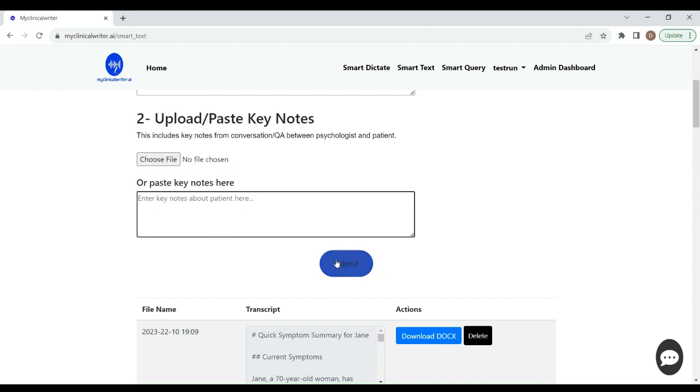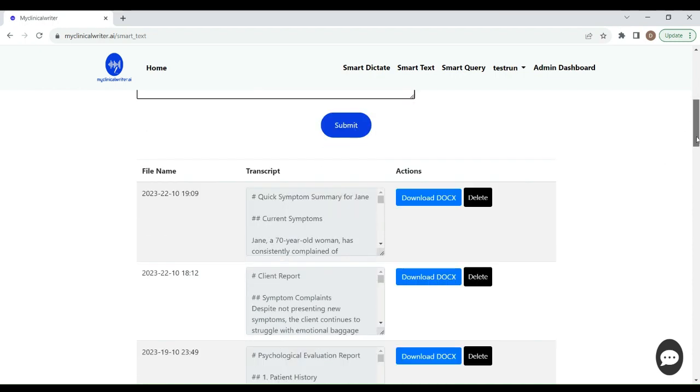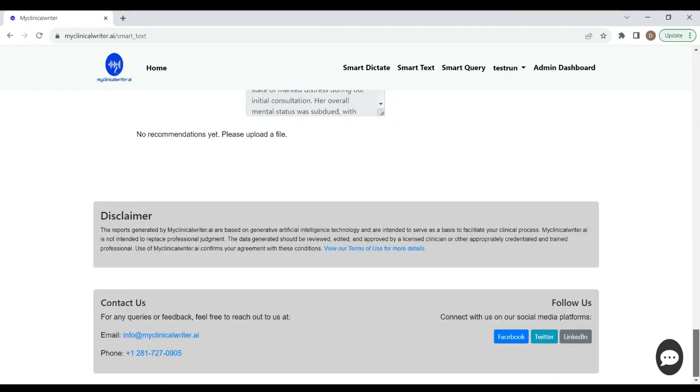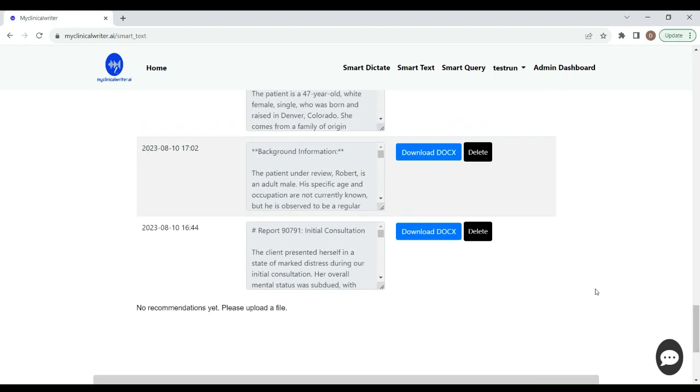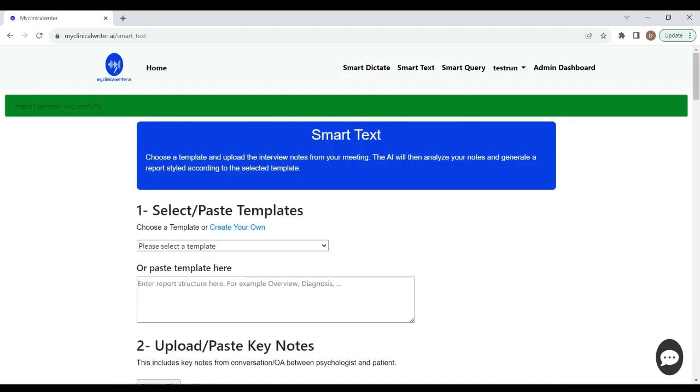Simple. You click submit, and when you click submit, the final is going to come out down at the bottom. And you'll notice all of those previous reports I had there. Those are previous reports that I've done. All the information is de-identified there. You can also delete those if you don't want that showing anymore and just take it off of the screen.